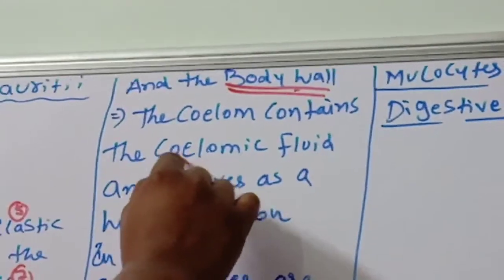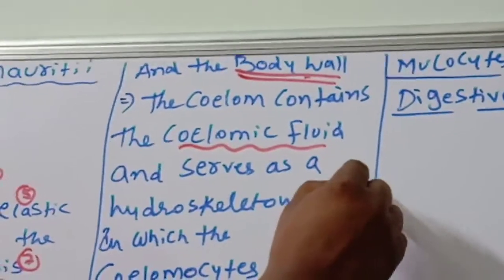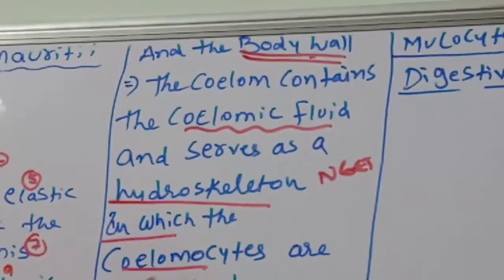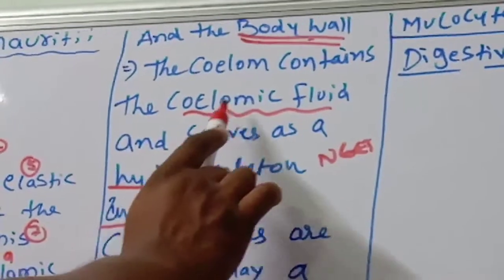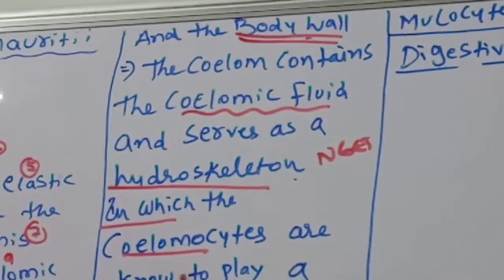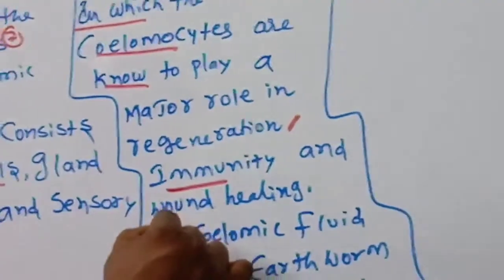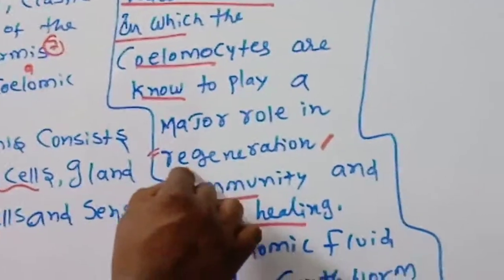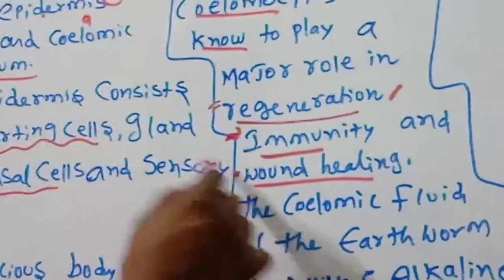The coelom contains coelomic fluid and serves as a hydroskeleton, in which the coelomocytes are known to play a major role in regeneration, immunity, and wound healing. Regeneration: if anything goes wrong, they will regenerate new cells. They also provide resistance power and wound healing.